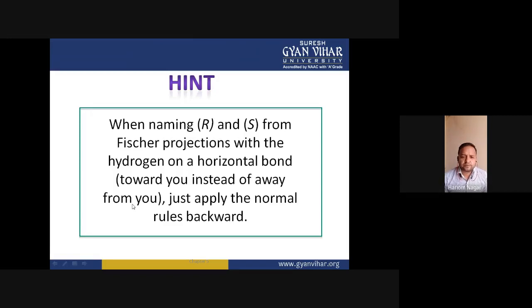Now a hint: when naming R and S from Fischer projections with the hydrogen on a horizontal bond toward you instead of away from you, just apply the normal rules backward. So whatever rules we have applied, where hydrogen is present on the horizontal line, we just apply the normal rules in the backward direction, I mean in reverse.